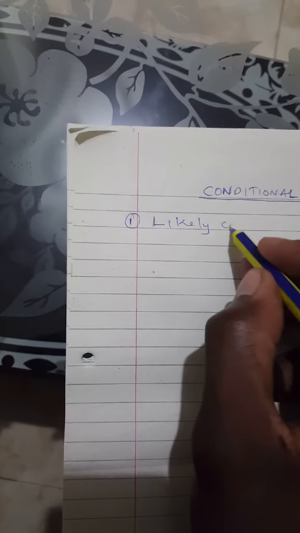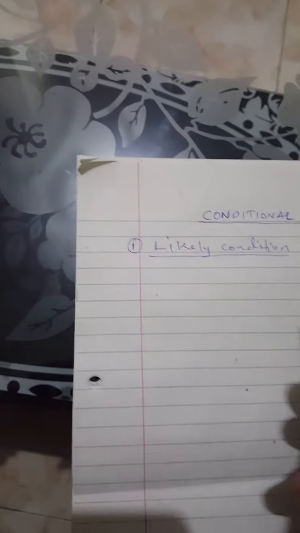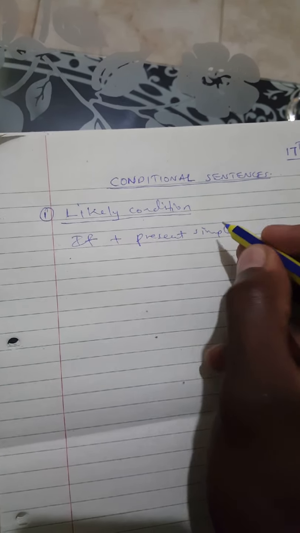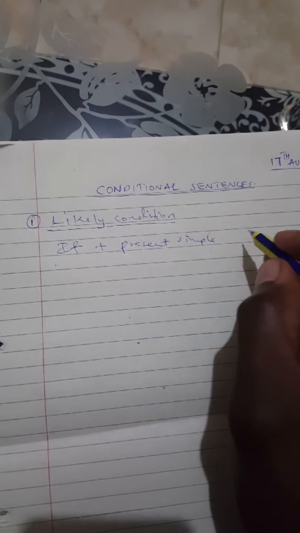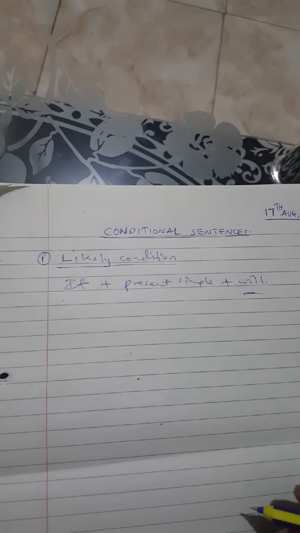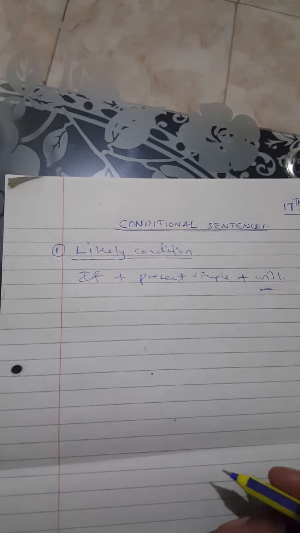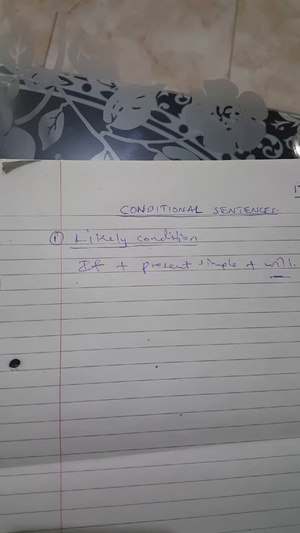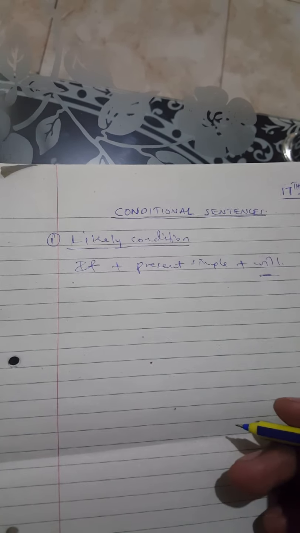The likely condition, learner, this one follows a simple structure. The likely condition, we normally have if. We have if plus a present simple plus will. There must be will in that sentence to make it a likely condition, meaning something is likely to happen. There's a possibility of something happening. That is the formula of that condition, likely condition. There is a possibility of something happening in the near future.